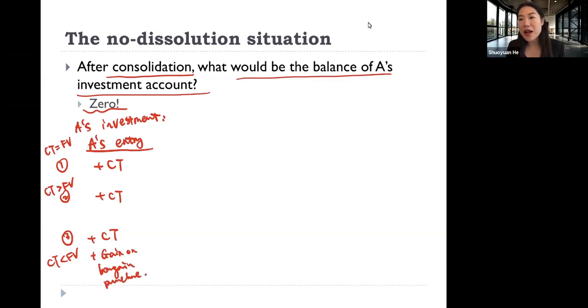Right, so because the journal entry in the third situation is to debit investment, credit consideration transferred, and credit gain on bargain purchase. So this is A's journal entry, what A does on its book. And then consolidation entry S. No matter which situation it is, consolidation entry S is the same. The purpose is to eliminate subsidiary's shareholders' equity account and then to credit investment account correspondingly. So investment account here is decreased by the book value of firm B's net identifiable asset.